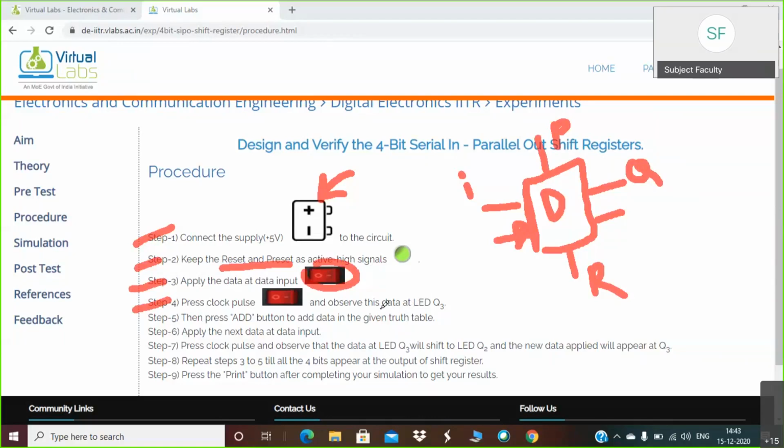You have to observe the different LEDs. Step number 5 is you have to press the add button and add the data in the given truth table. The next one is you have to apply the data input, go through all these steps, and finally you can take the print.